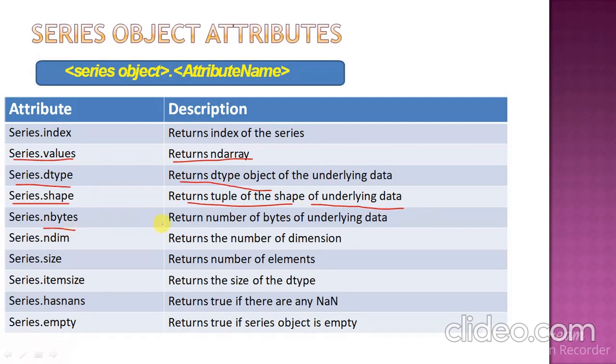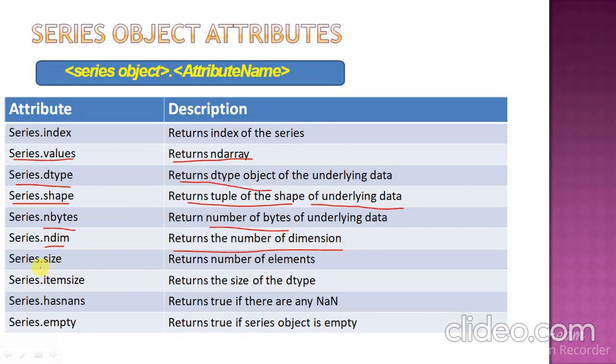And nbytes means the number of bytes. And ndim means it returns the number of dimensions. Already we know that series is one dimensional while data frame is two dimensional. So here it will always return the one.